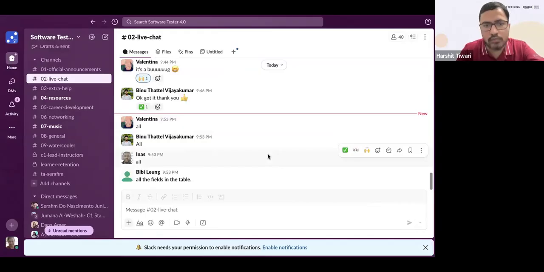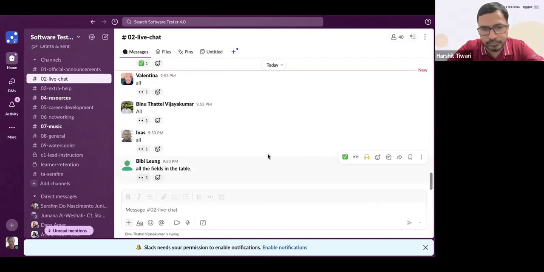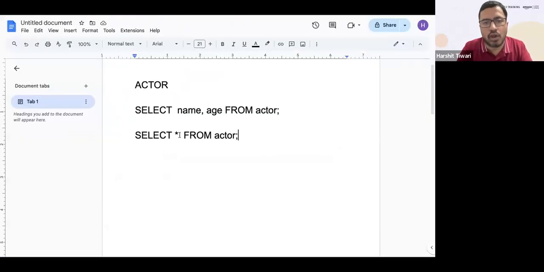Valentina says all, Binu says all, Ina says all. All what? Maybe says all the fields in the table. Maybe, all the fields in the sense, what are fields? That's correct. See, all is correct. Star means all, but all what? All what?